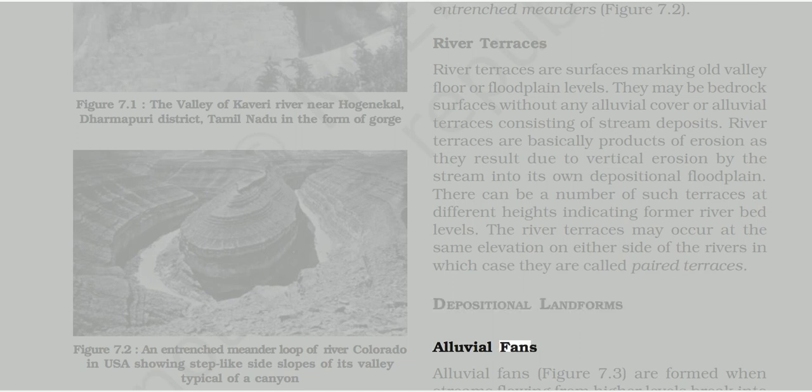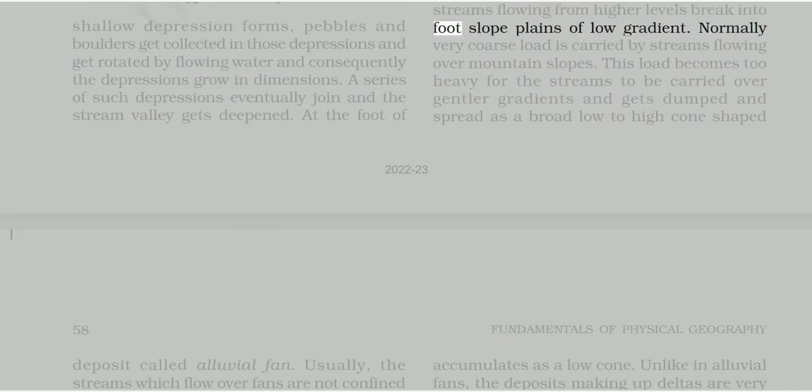Alluvial fans. Alluvial fans, figure 7.3, are formed when streams flowing from higher levels break into foot slope plains of low gradient. Normally very coarse load is carried by streams flowing over mountain slopes. This load becomes too heavy for the streams to be carried over gentler gradients and gets dumped and spread as a broad low to high cone shaped.